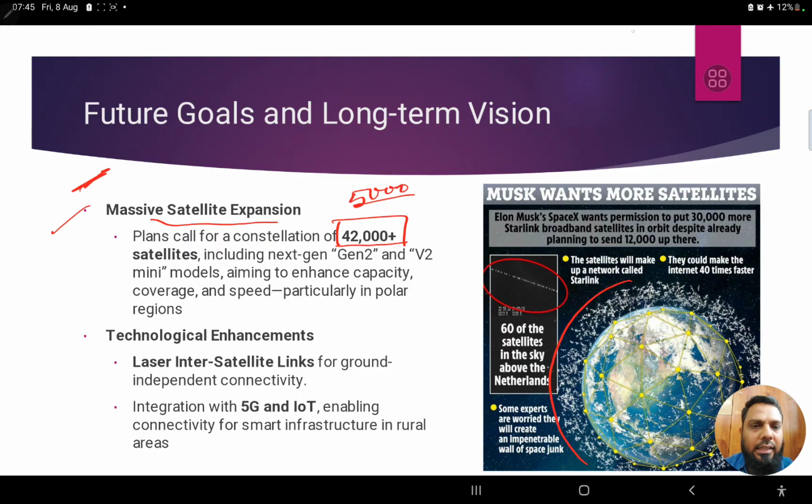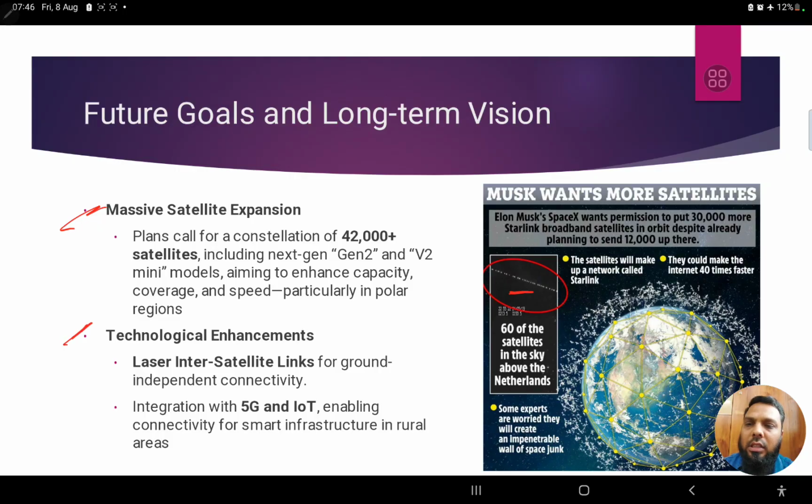Sometimes in the night, you'll see a line like this. You can see a line of lights traveling in the sky. This is nothing but a group of Starlink satellites. You might wonder whether all these stars in the night sky are moving together. They are not actually stars. They are the Starlink satellites, right? So that's one thing. Massive satellite expansion is going to happen.